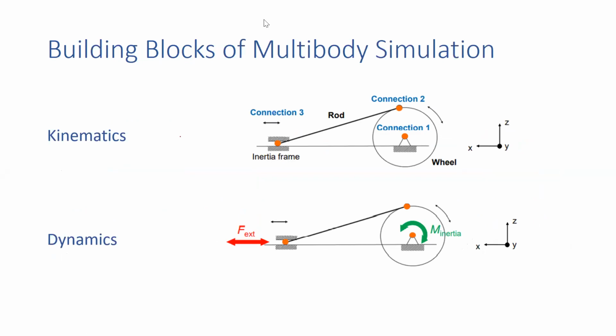How many bodies? Two. One is the wheel, another one the second body. Now the same thing we are converting into a 2D topology.